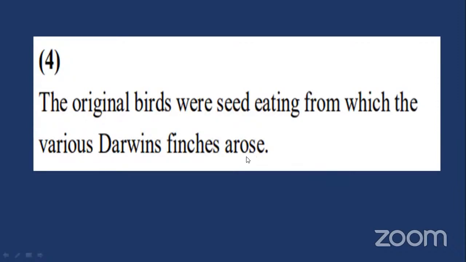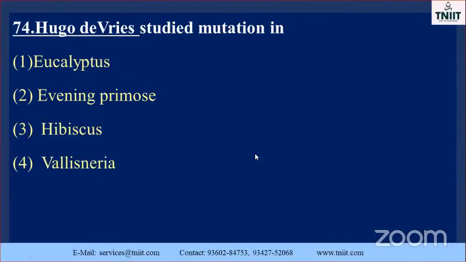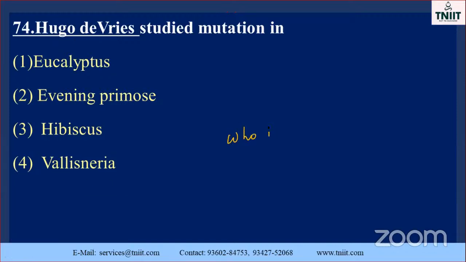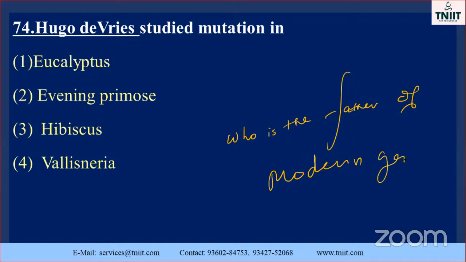Okay, Galapagos Island. You already know that part, we already studied it, isn't it, my dear? Okay, go to the next one. Hugo de Vries studied the mutation. Who is the father of modern genetics, my dear? Hugo de Vries is the father of modern genetics.